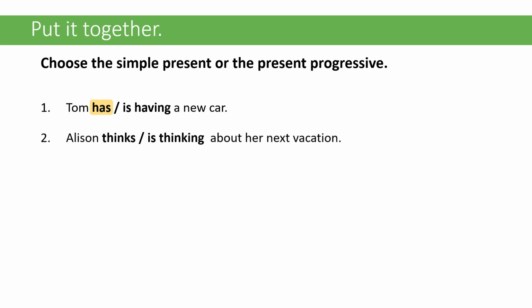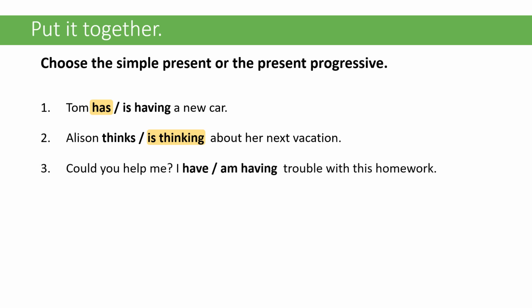So again, think is one of those that can be both. When think means believe, it's non-action. When it is about planning or many thoughts that are going on in your head, it is action. So in this one, it should be Allison is thinking about her next vacation because it's this planning or many thoughts going on in the head. So again, here we have this have. We said that if it means ownership, it's non-action. When it's talking about an experience, it is action. So could you help me? I am having trouble with this homework, right?